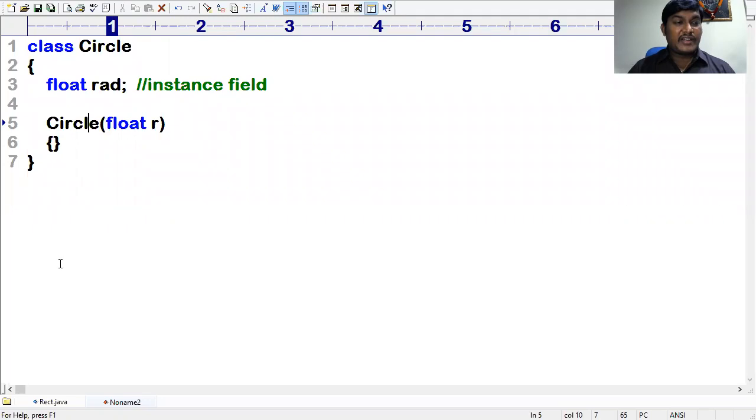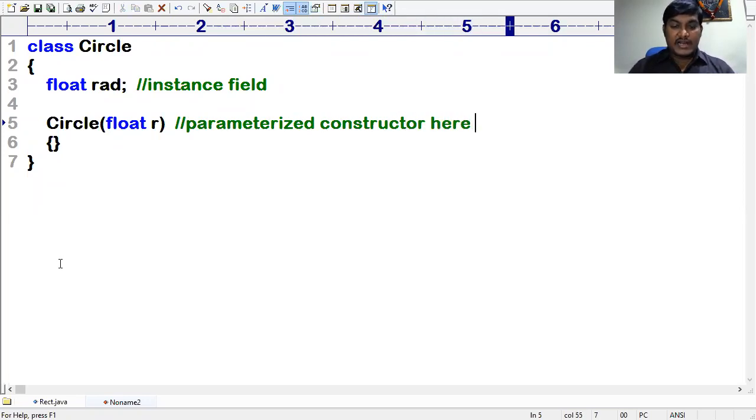This is defining the constructor with some parameter, which is called a parameterized constructor. Moreover, here r is a local variable, because you know it is a formal parameter, and formal parameters act as local variables.